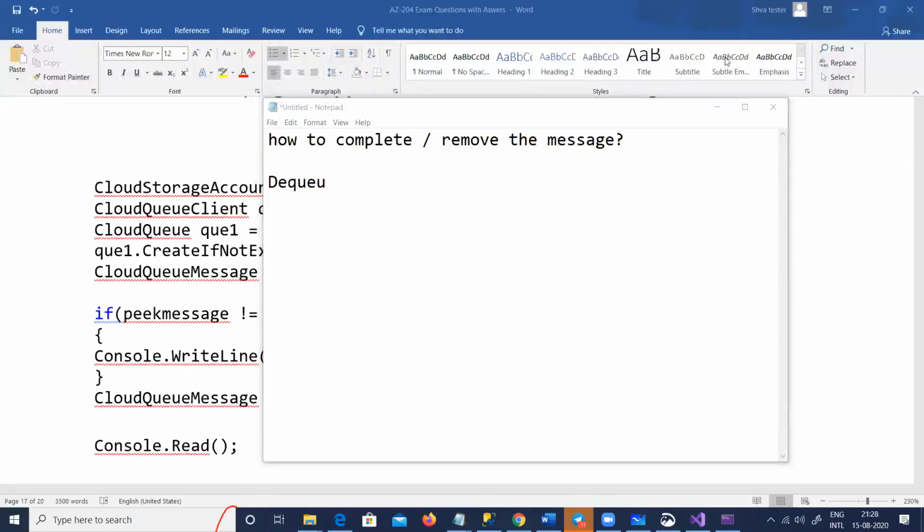When to go for Azure queues when you have MSMQ? A good question. First thing, if you're on Azure, on the cloud, then Azure queues is good. But if you're doing something locally, with your own infrastructure, then MSMQ is good. It would be a bad idea to install MSMQ on a virtual machine and use it. That would be too costly for you, right?